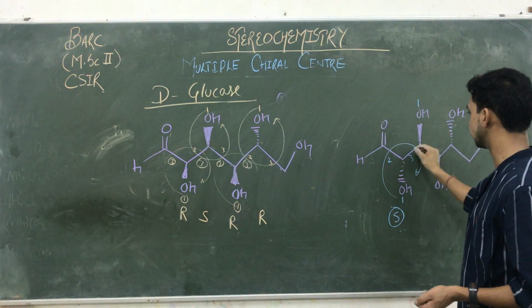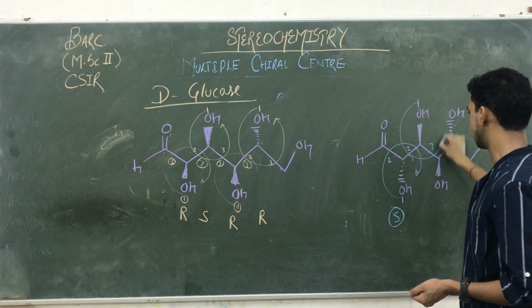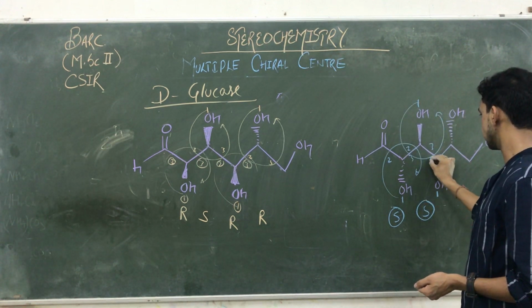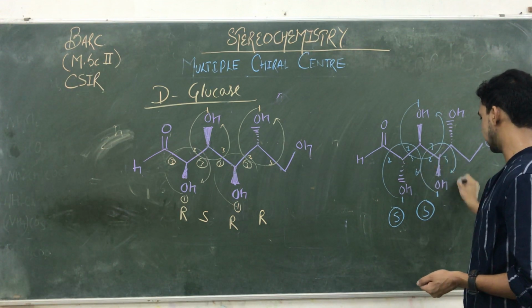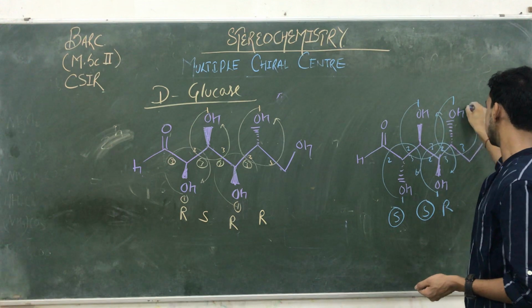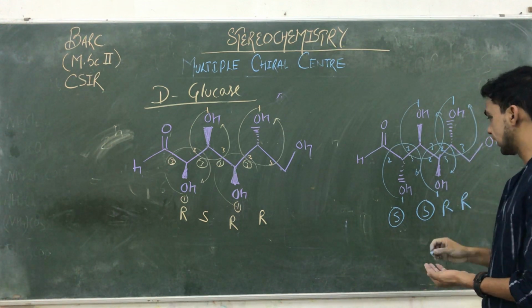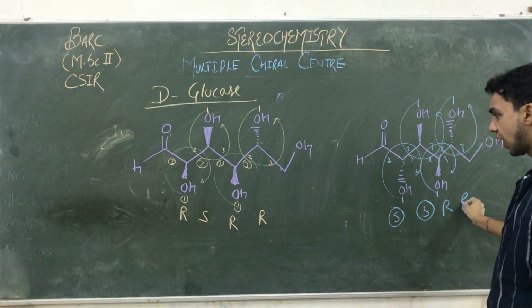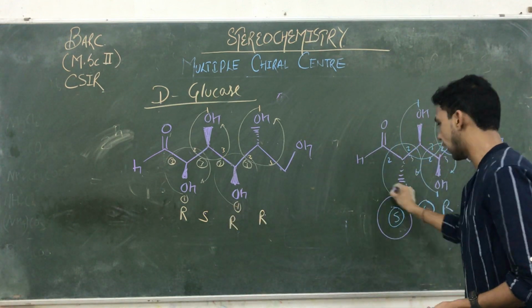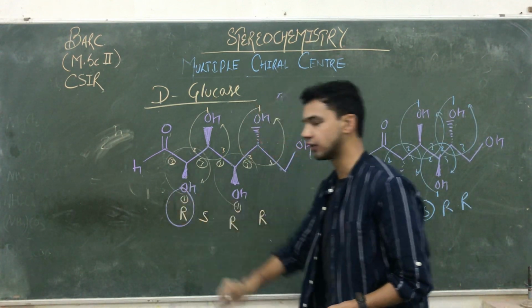So here we are doing 1, 2, 3. So it is S. Okay. Here we are going 1, 2, 3. It is R. Here 1, 2, 3. It should be S, but that is R. See, they differ. R, S are the same, but they both differ on the behalf of one point.